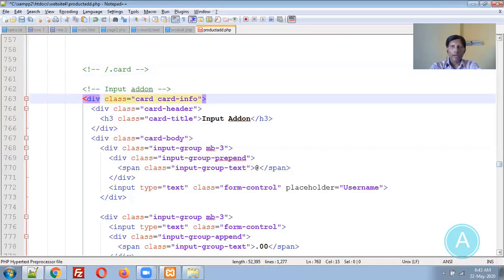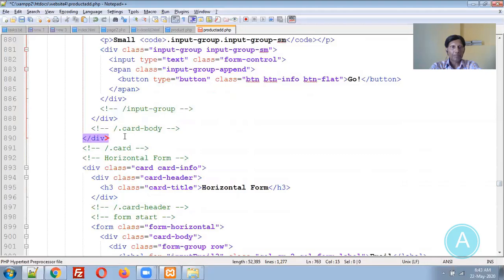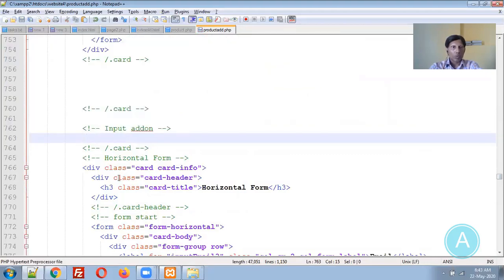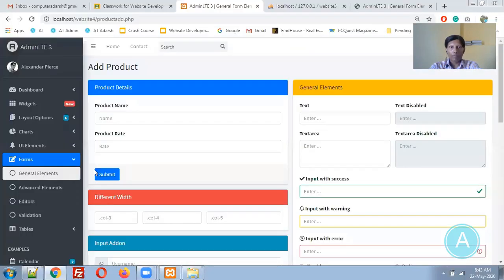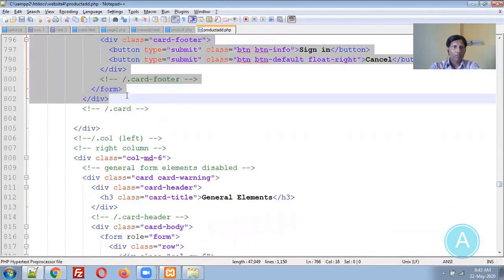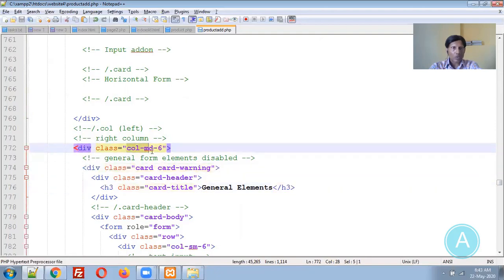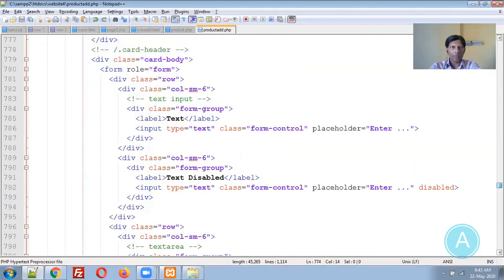Input element and add on. Horizontal form. General elements, I don't want. This col-md-6, I will not remove it for the layout right now.